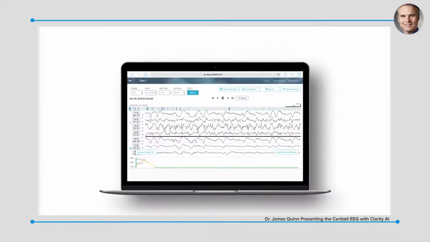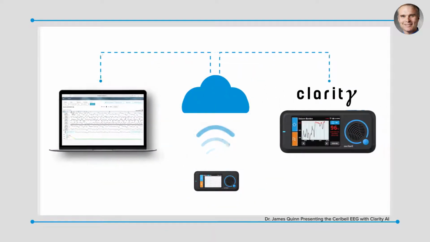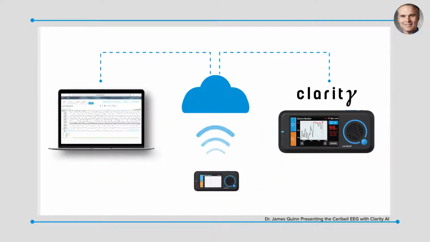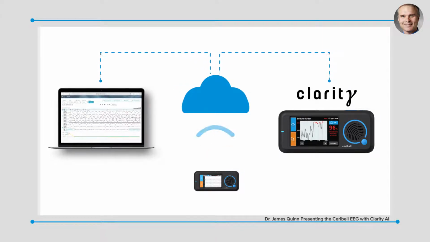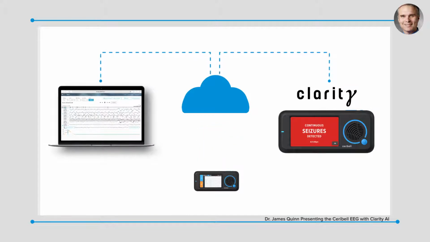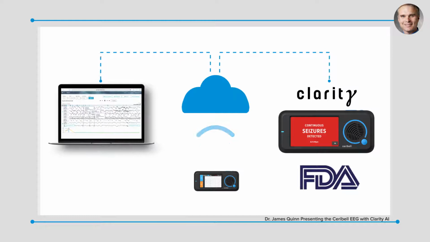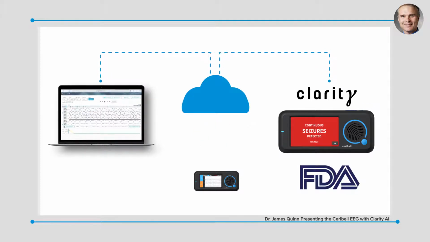Three, by a remote review of the EEG waveforms by remote neurologists. And four, we describe a novel AI and machine learning algorithm that can evaluate the burden of seizures and determine seizures in real time at the bedside. This algorithm has been recently cleared by the FDA based on this data I'm going to present today.